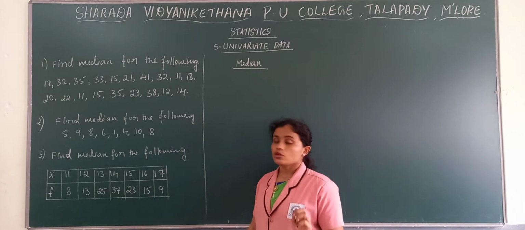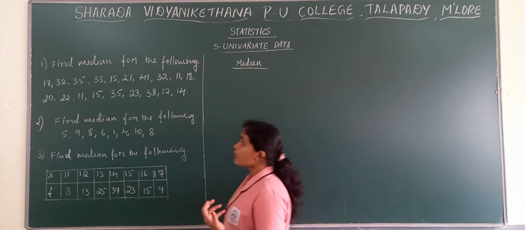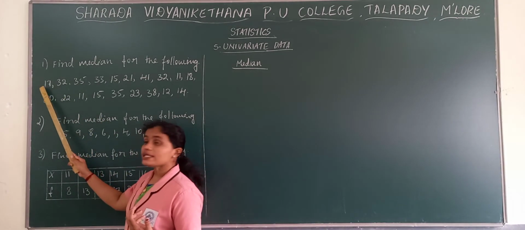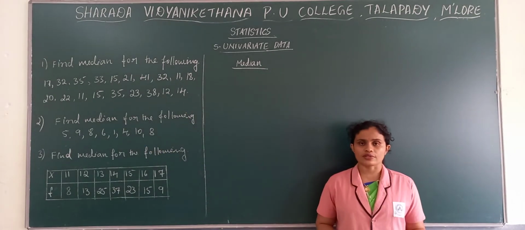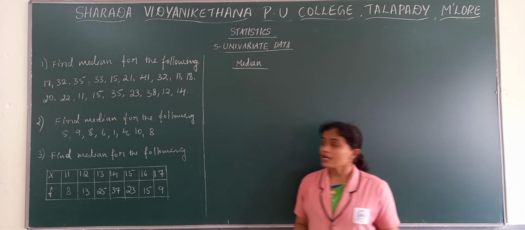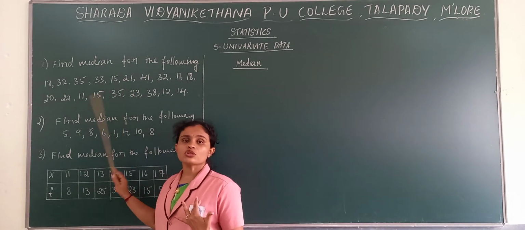Now what we need to do, and which kind of data is it? Firstly identify which kind of data. We can easily see that here only the number of observations are there, meaning it is only an X series. Frequencies are not there. Obviously it is not grouped, it is ungrouped data.